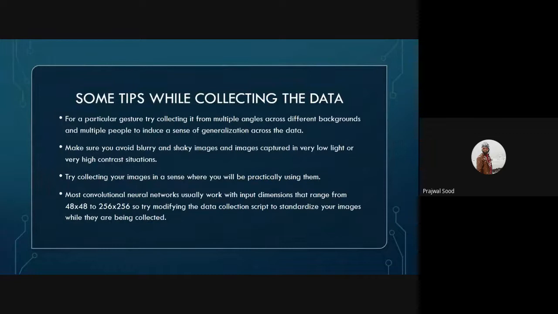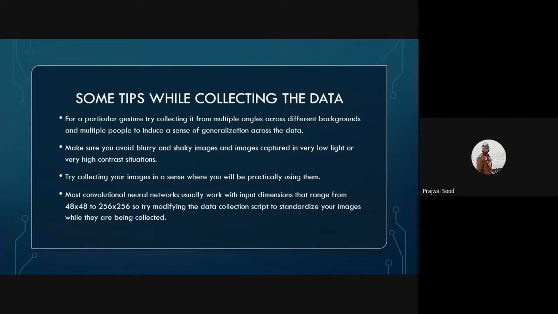So, some tips while collecting the data. Try to collect each gesture from multiple different angles, across different backgrounds and different people, to induce a sense of generalization across your data. Once again, as I mentioned earlier, avoid blurry and shaky images and images captured in very low light or high contrast situations. Also, try to collect your images in a way that matches how you would use them in your use case. If your use case is detecting the gesture halfway across your room, it is not a very wise choice to collect these images while sitting in front of your computer. So make sure that your training set reflects your practical use case.